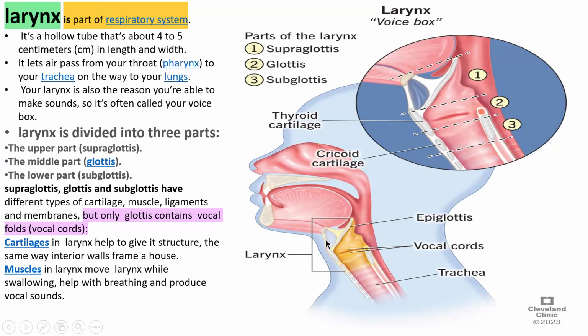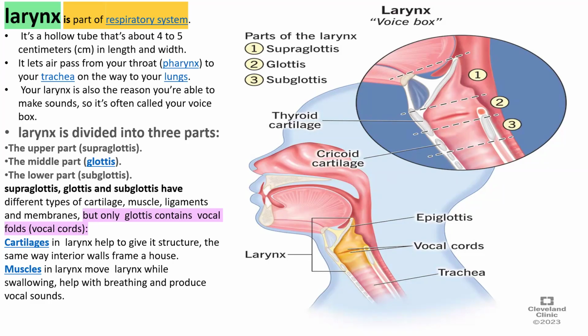The larynx is divided into parts. Why am I teaching this? Because you are learning the epiglottis. What is the epiglottis? We have to know the larynx first, then we will know the epiglottis. So the larynx is divided into three parts. Look at the image, it is a cross-section view. The first, upper part is the supraglottis. The middle part is the glottis. The lower part is the subglottis.